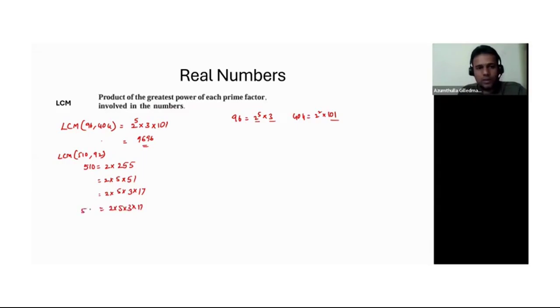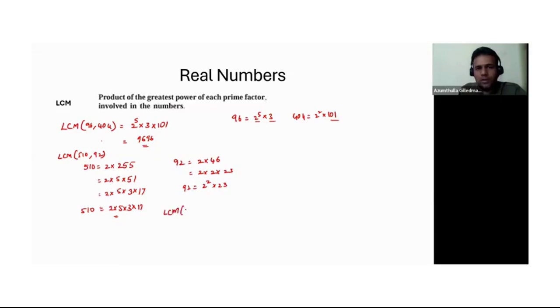Now let's write the prime factors for 92. So 92 I can write as 2 into 46, right? Then 2 into 23. Okay, so I don't think we have any factors for 23. So 23 is also a prime number, so I can leave it there. Okay, so that is 92. Now let's do LCM first, right?